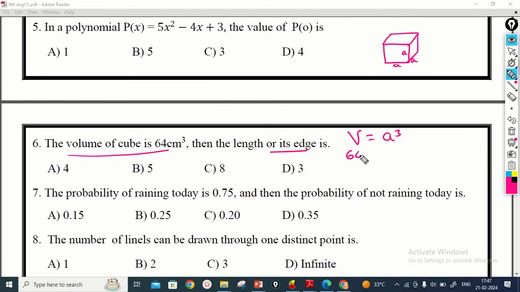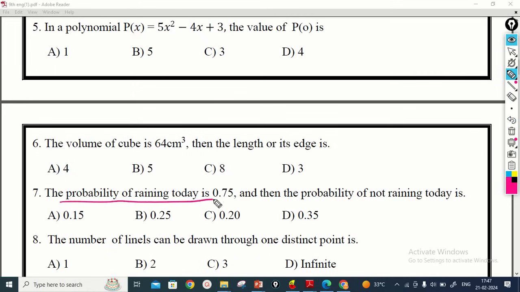Here they gave volume as 64 and here it is A cube. For getting the value of A, that is side A, we have to take cube root on both sides. By taking cube root on both sides, the cube gets cancelled with the cube root, and cube root of 64 means 4, that is A is equal to 4. That means you get option A as the answer. Then we move on to the next question.